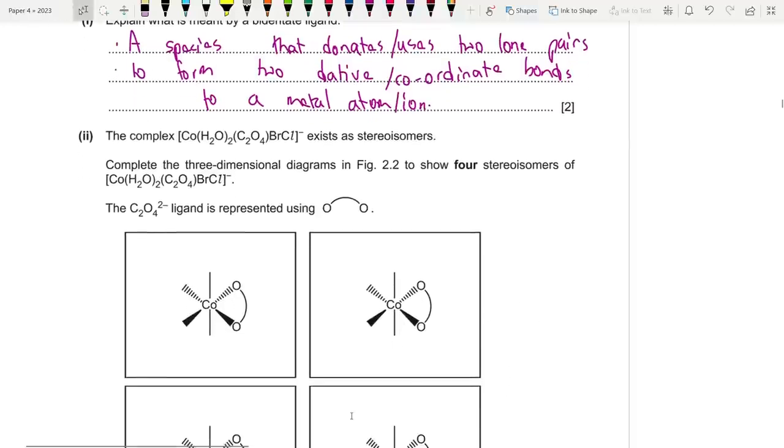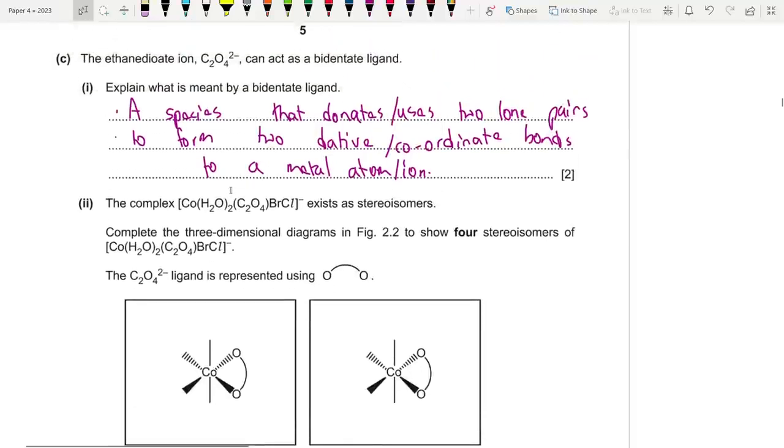Now the complex [Co(H2O)2(C2O4)BrCl]- exists as stereoisomers. So we have two water, one ethanedioate, one bromide, and one chloride.